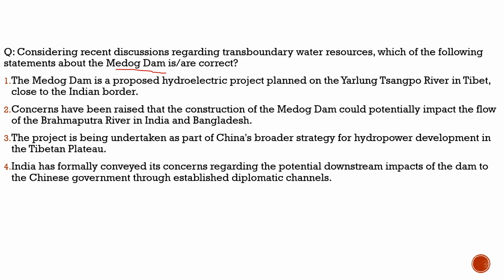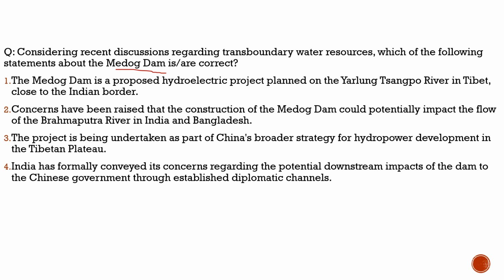Because China is giving the statement that they have done thorough studies of the Medog Dam, of the environment there and its impact, and they said that it is in no way going to harm India and Bangladesh. What they are trying to prove, I don't understand. Even if we have a better relation with China, they cannot misuse it against us, which is totally absurd if we believe what China is trying to say right now.